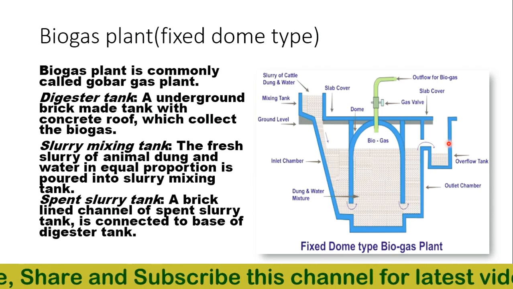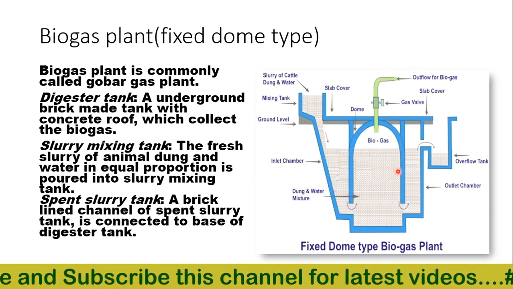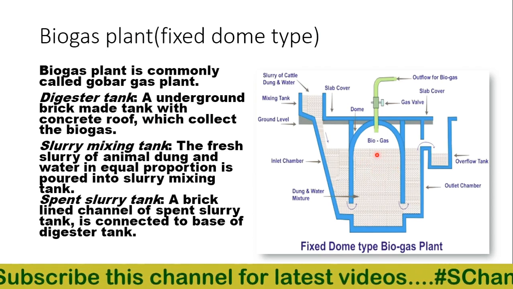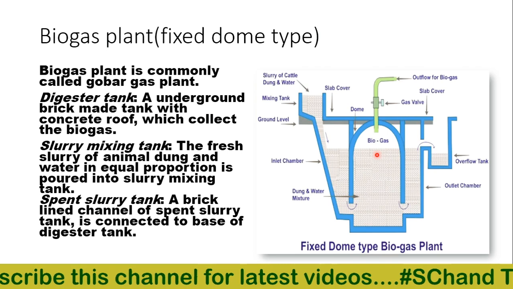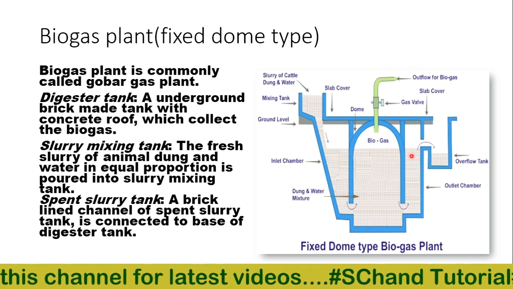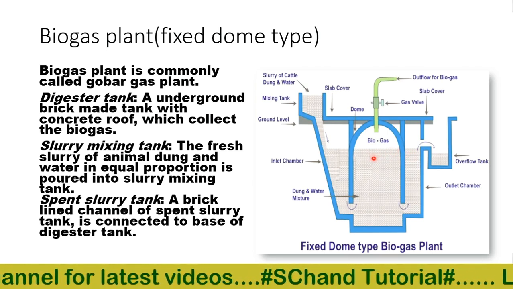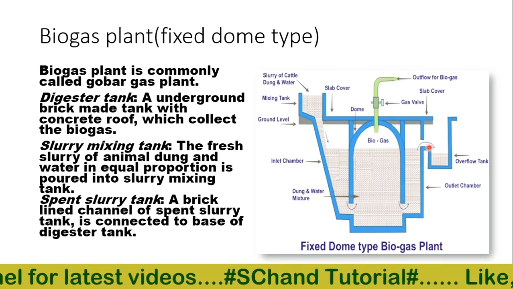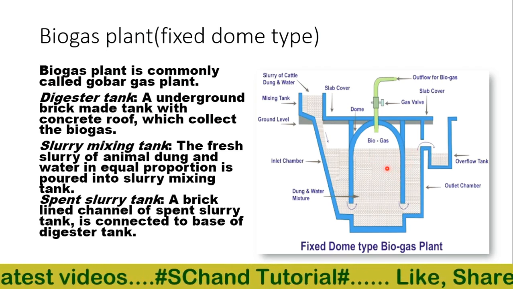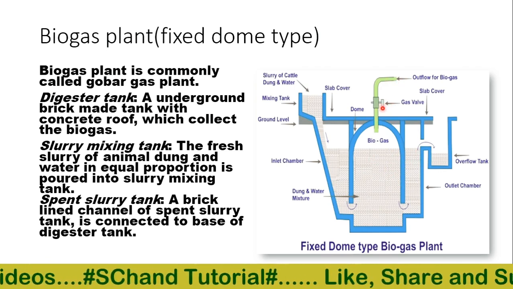This depends on the temperature within the digester. During this time, the biogas collects in the dome under pressure. When the pressure of the biogas exceeds a certain limit, the biogas forces the spent slurry to overflow into the spent slurry tank. The biogas is withdrawn from the dome through the outlet pipe, which is here.